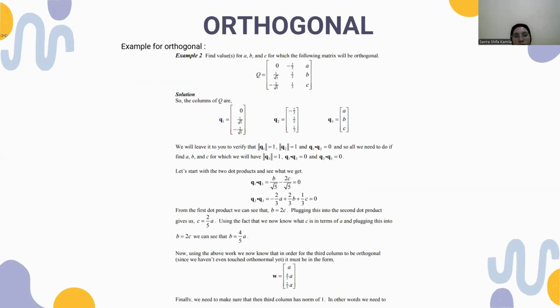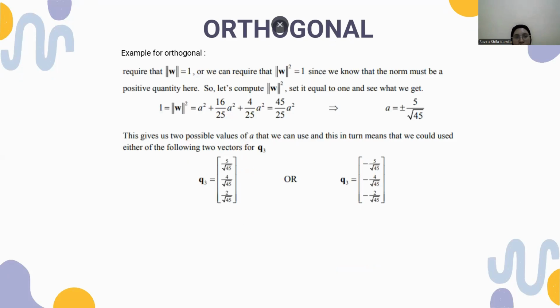Finally, we need to make sure that the third column has norm of 1. In other words, we need the length of w equal to 1, or we can say the length w squared equal to 1.